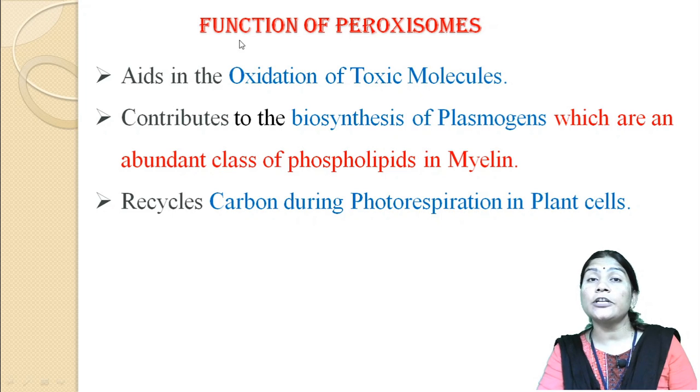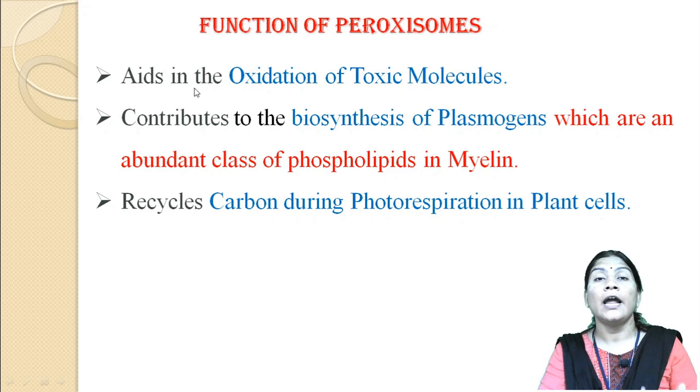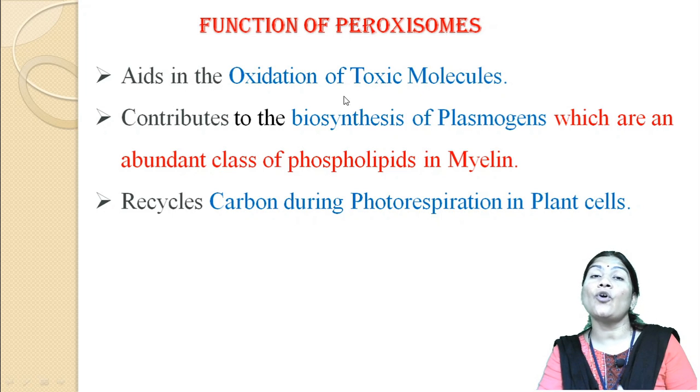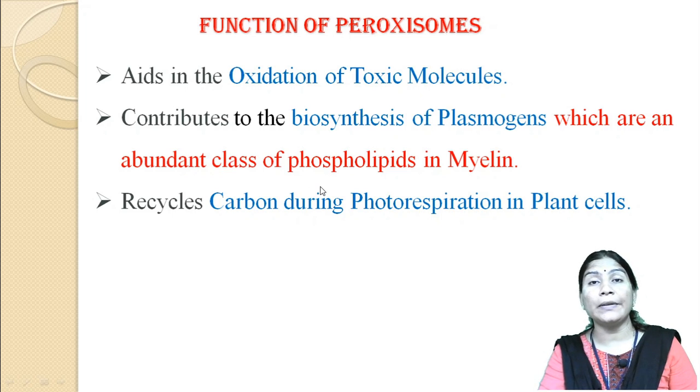So when we list the functions of peroxisomes, we say that they aid in the oxidation of toxic molecules. They contribute to the biosynthesis of plasmalogens, which are an abundant class of phospholipids present in the myelin. It recycles the carbon during photorespiration in the plant cells.